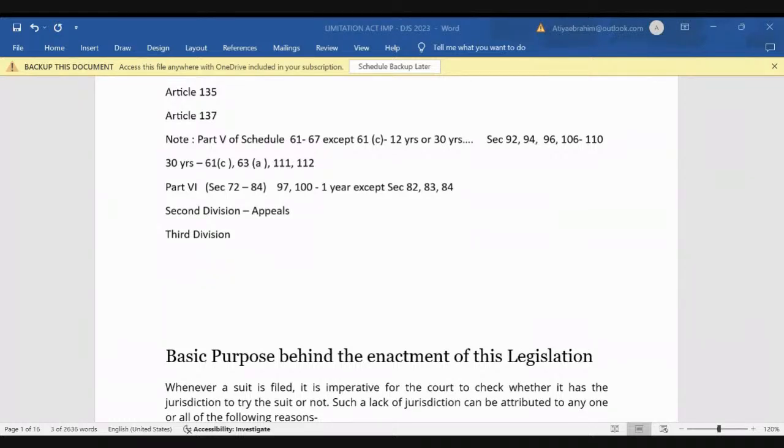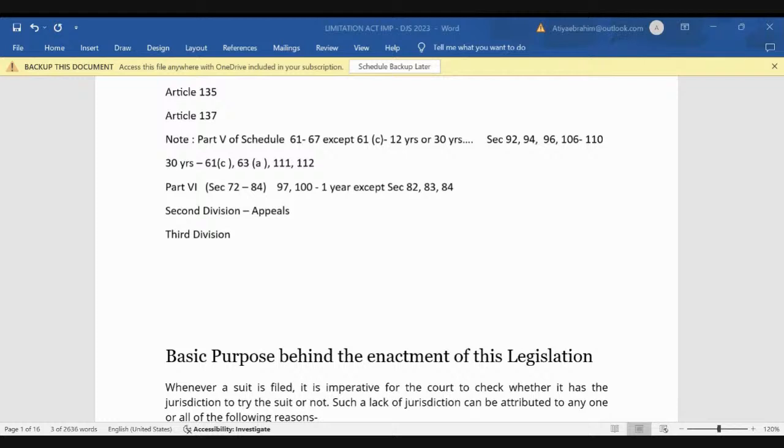Yes, so I can see, 5 parts, means 11 plus 117. What is this 11 plus and 117? Shaktija, see, 10 parts, okay? The schedules are divided into 3 divisions. First division is dealing with suit, second division deals with appeal, and third division deals with application. When you read the sections of the Limitation Act also, you will see suit, appeal, application. You should always note down these 3 things even in your sections: suit, appeal, and application.